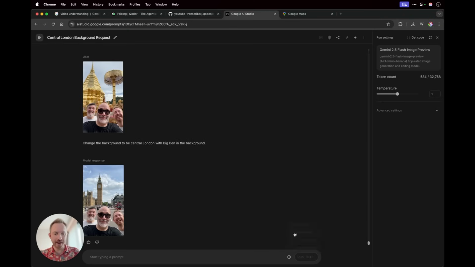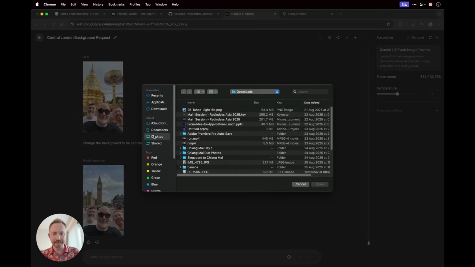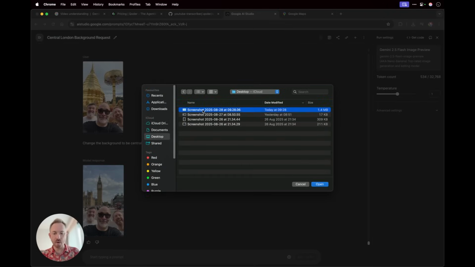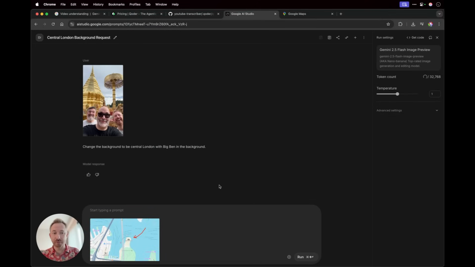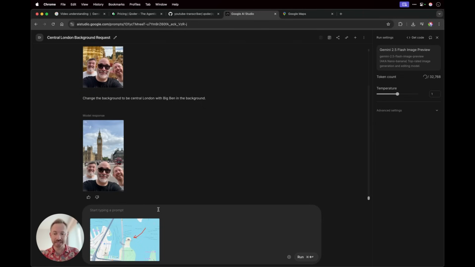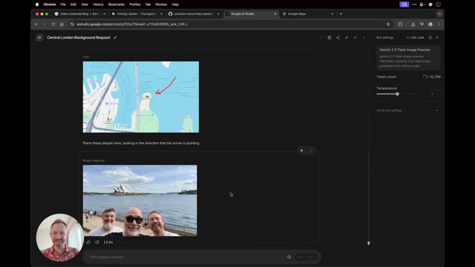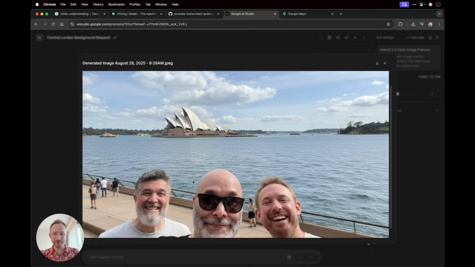Well, I can actually go ahead, upload a file. Let's go to my desktop over here and select that wonderful screenshot I just took with the arrow. Now, because of Google's Flash Image Preview world knowledge, I can actually use this as a prompt. Place these people here, looking in the direction that the arrow is pointing. That is totally insane. Look at the way the arrow is pointing towards the Opera House, and look at these very same people who are now standing right in front of Sydney Opera House.